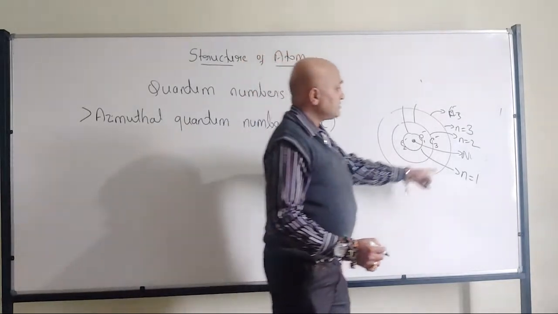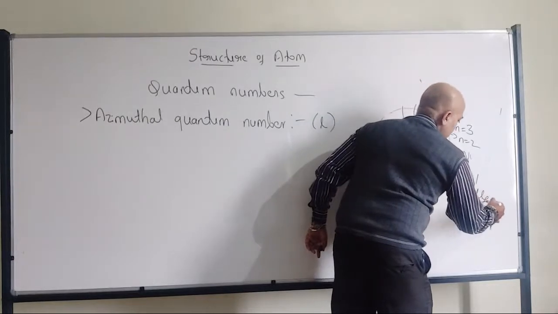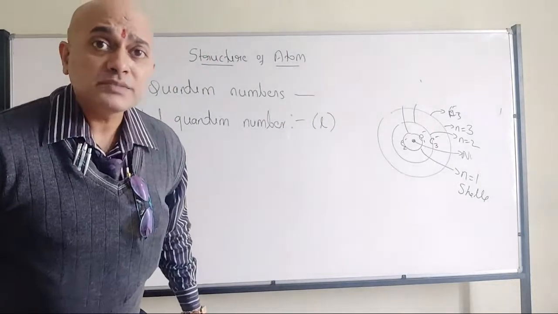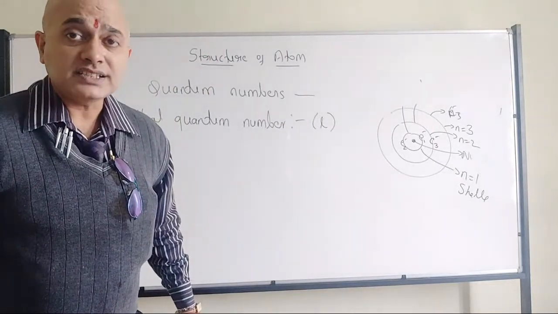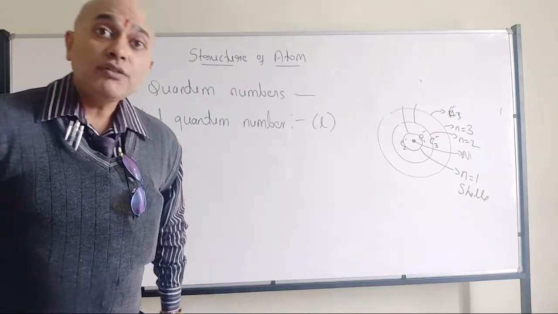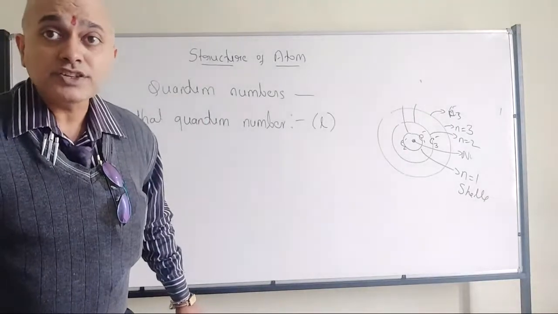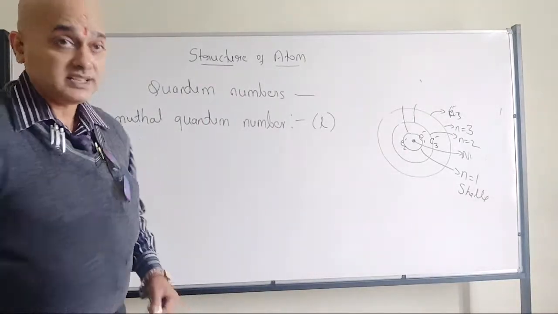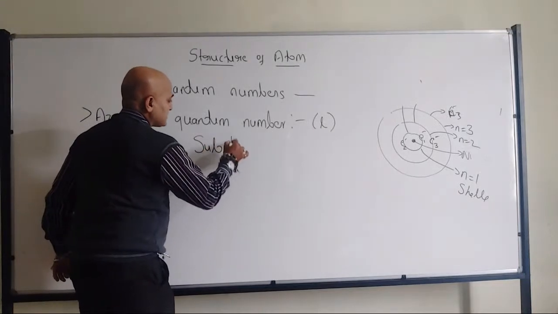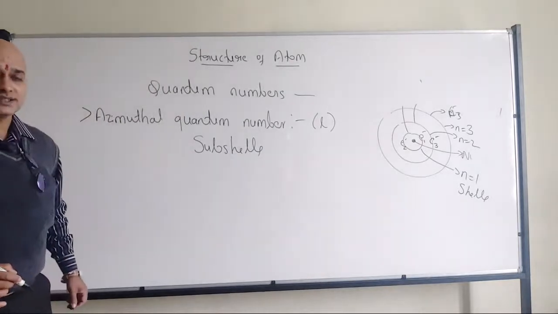Now, these can be called shells, which will be represented by the principal quantum number. Now comes the azimuthal quantum number, which talks about subshells.